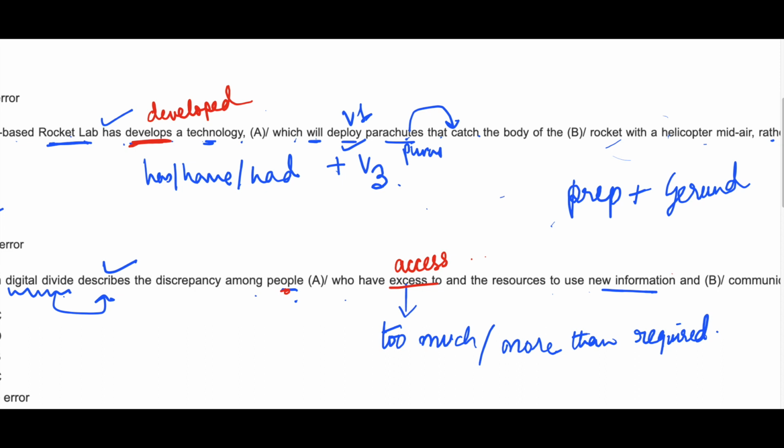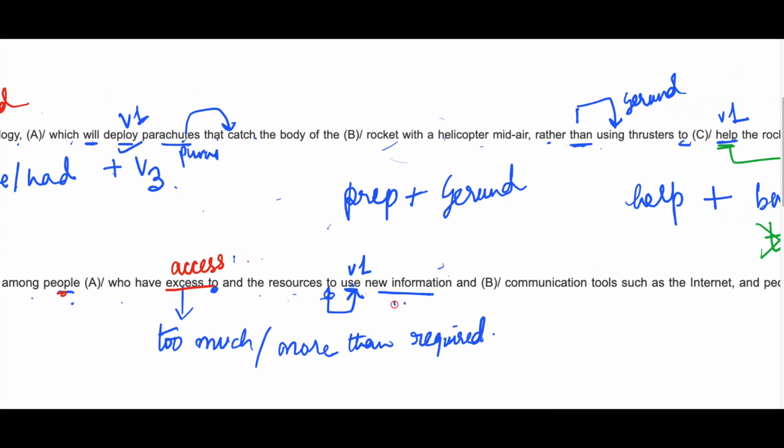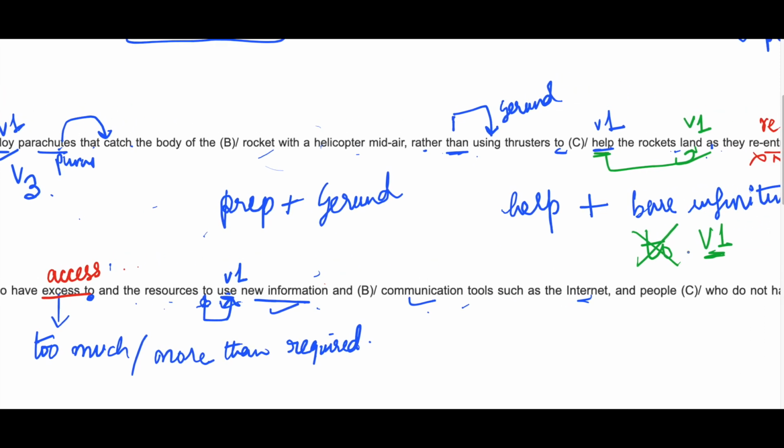Okay, fine. So who have access to and the resources to use new information. Now this use is V1 and this is according to this 2, 2 plus V1. New information and communication tools. So who have access to new information and communication tools and who can use new information and communication tools, such as the internet, and people.